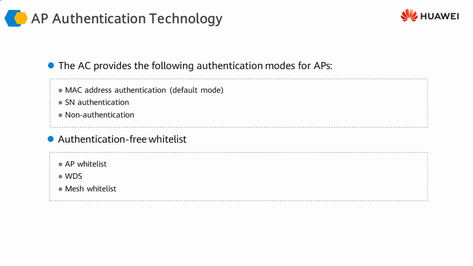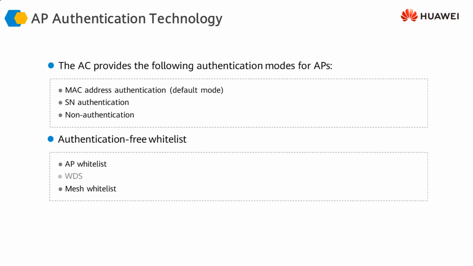But obviously this is a risky proposition and you should be very careful before doing this. Another option, where you do not want any authentication to happen, is that you could configure access point whitelists on the controller. This means that if an access point is part of a whitelist, it should not be authenticated. However, an access point which is not part of a whitelist either needs to be authenticated or should not be allowed to be a part of the infrastructure.